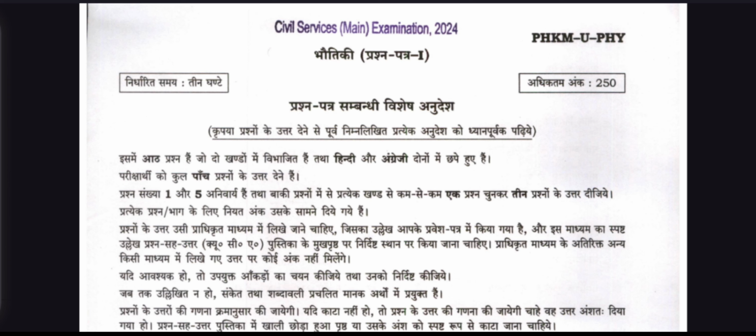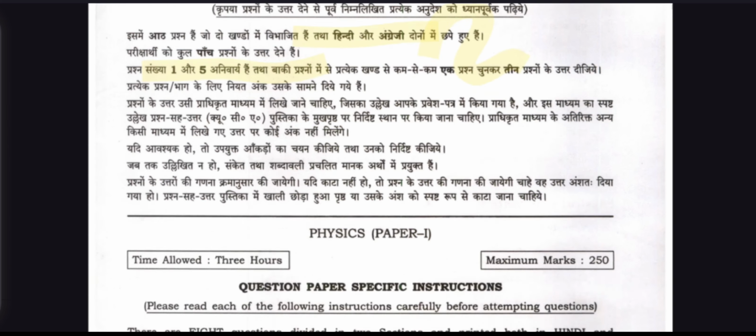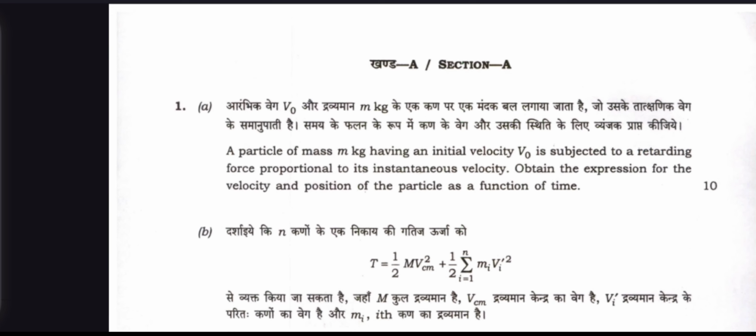If you haven't followed my previous video, you know that I am doing a course on the UPSC Civil Services Mains Examination, Physics Optional Paper 2024, Paper 1. We discuss the questions. Questions 1 and 5 are compulsory, and from the two sections you choose questions 2 and 3. So, coming to the first section, what is the question? The first question is here.